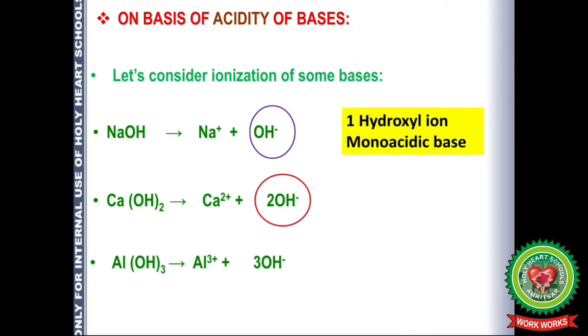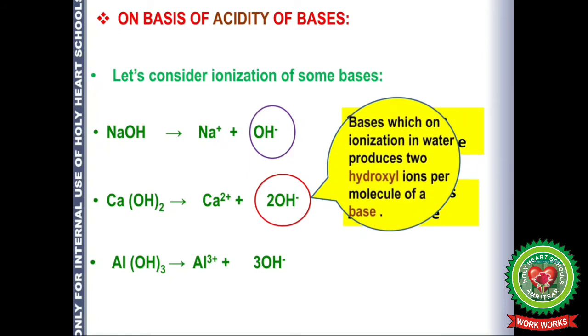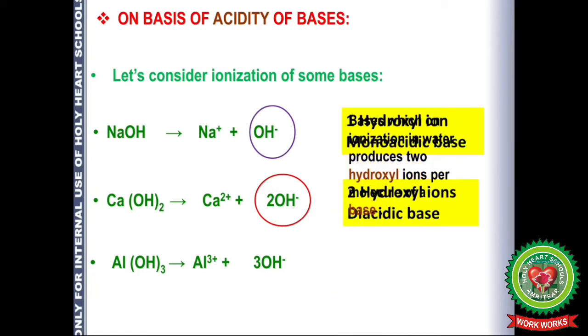In the next example, calcium hydroxide, we can see that two hydroxyl ions are produced. So it is known as diacidic base. So how do we define that? Bases which on ionization in water produce two hydroxyl ions per molecule of a base are known as diacidic bases.